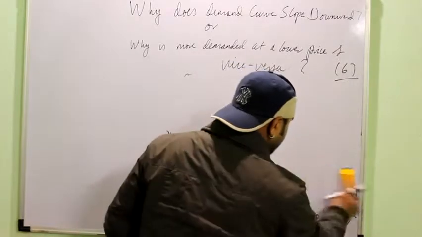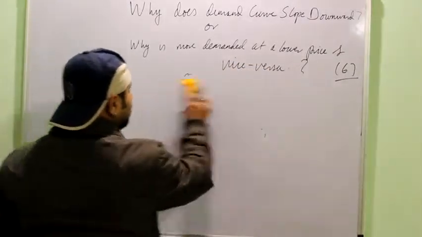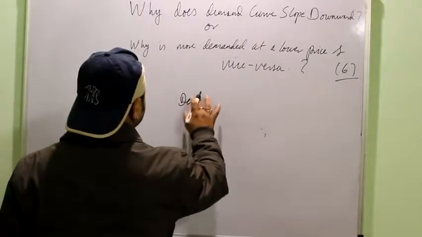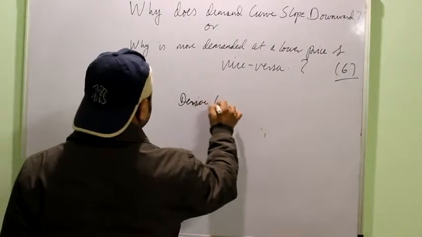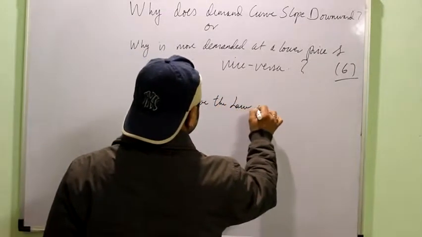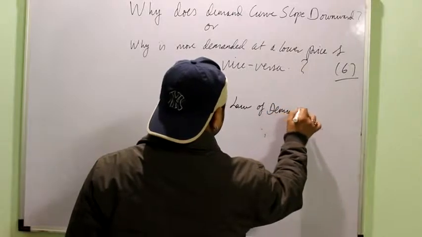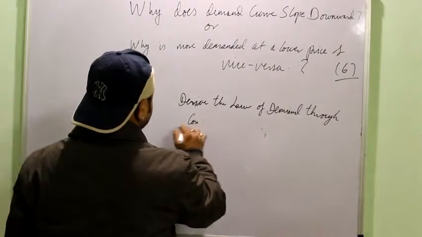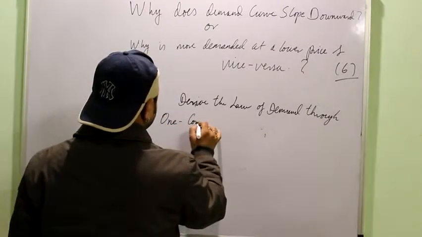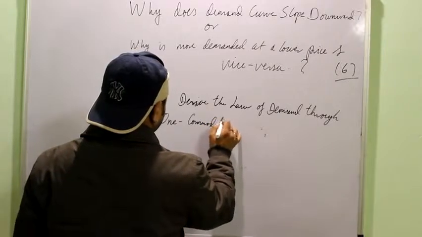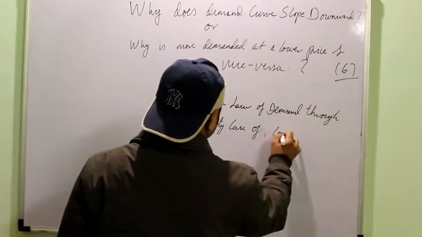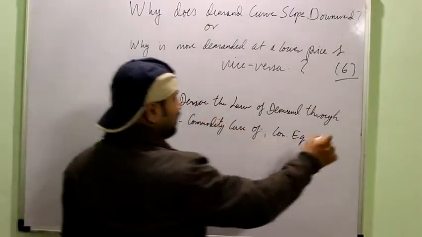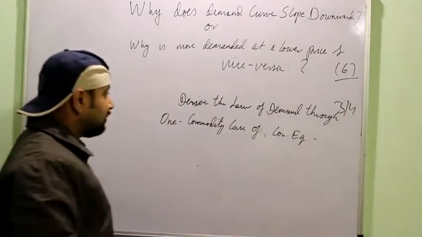And one more important question that may be asked from you is, derive the law of demand through one commodity case of consumer equilibrium or utility analysis, right? So the answer to this is a very important board question, 3 to 4 marks. Many times it has been asked.